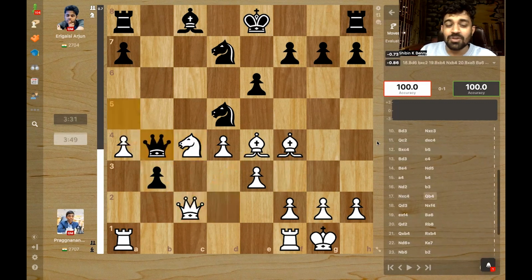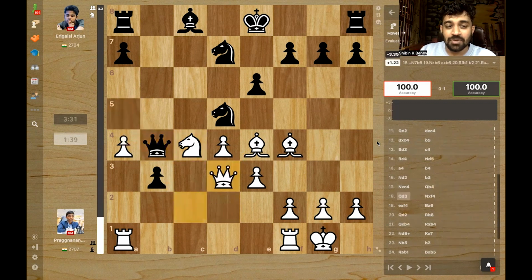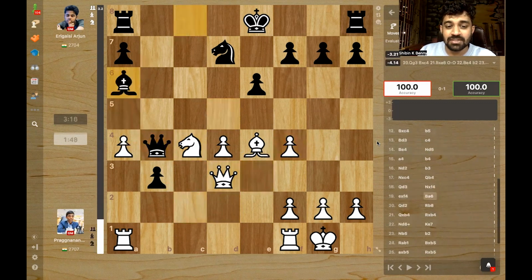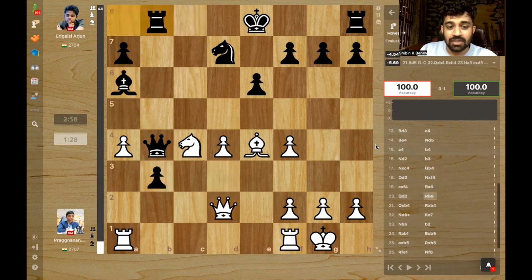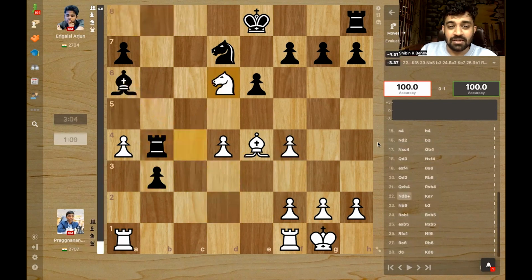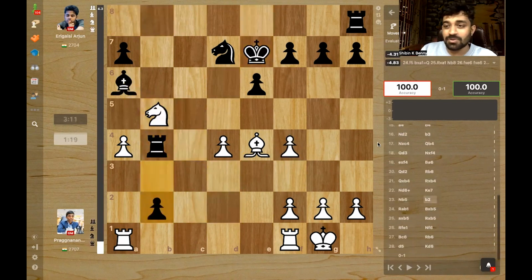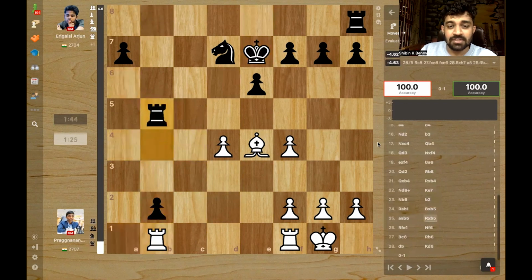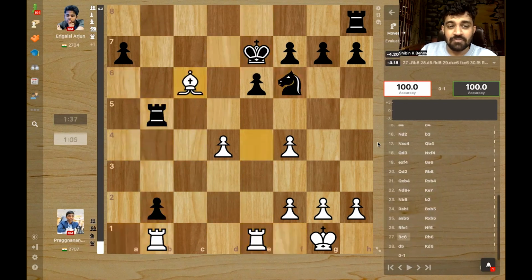But Arjun played queen b4, surprising Pragg. And after queen d3, takes, bishop a6. It's actually completely lost for Pragg because the c4 knight is hanging and the b-pawn is too strong. So Pragg played queen d2, allowing the exchange of queens. And you can't take here because bishop d3 wins the piece back, right? So Arjun plays rook b8, takes, and knight check, king moves, knight b5, pawn b2. The pawn is too strong. Takes, and that's a winning endgame for Arjun.